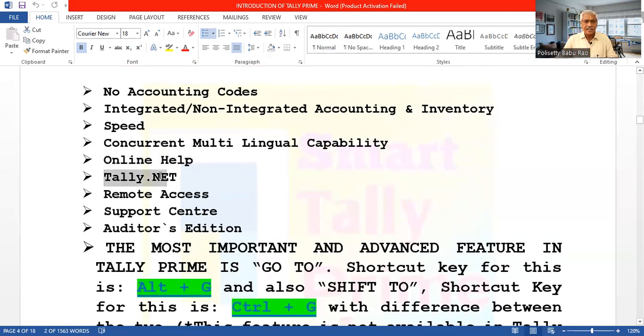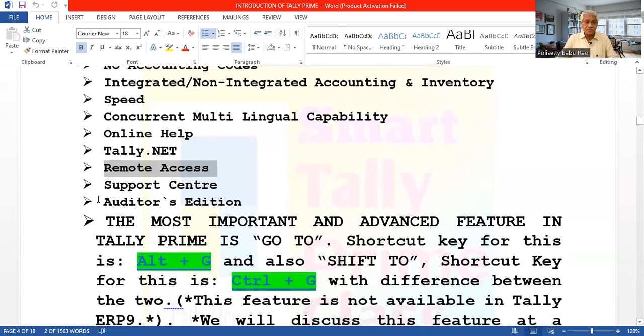Then Tally.net. This Tally.net is very helpful for login. Only with the Tally.net ID can we log in to Tally. And then remote access, I told you already. Our system or our accounts can be accessed by others. With our help, by other systems and by other people from other places, they can have access to our business accounts. Then support center.